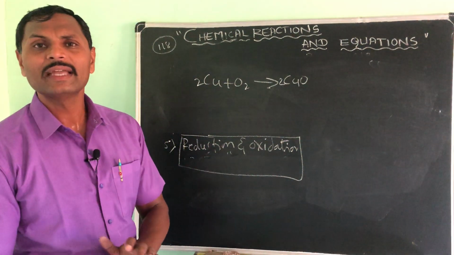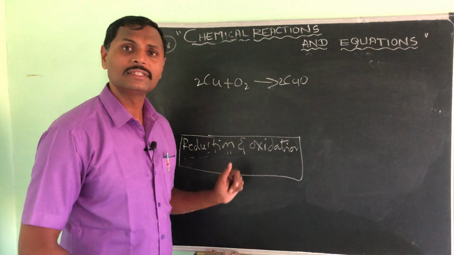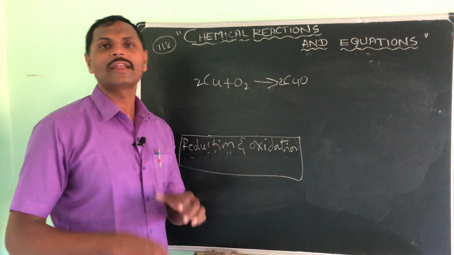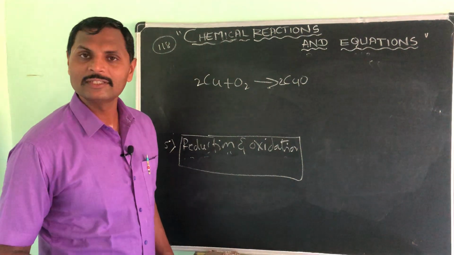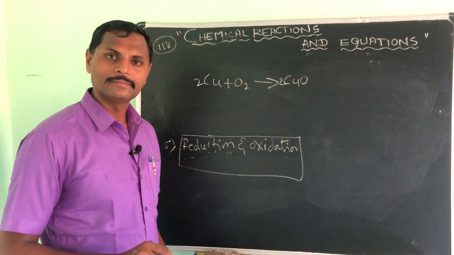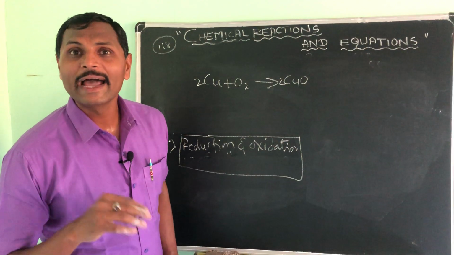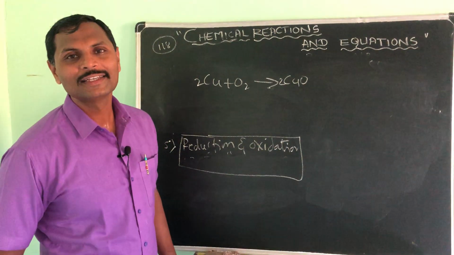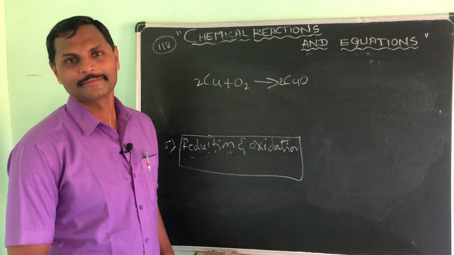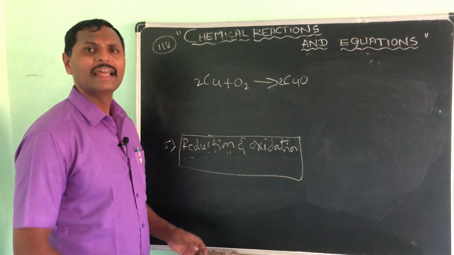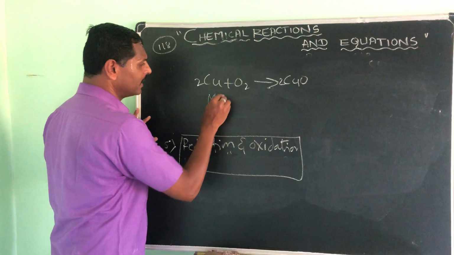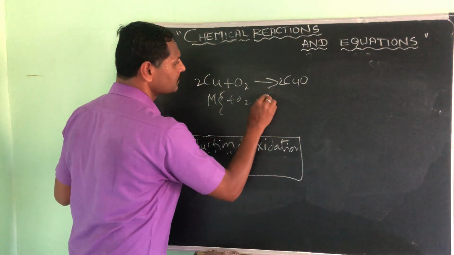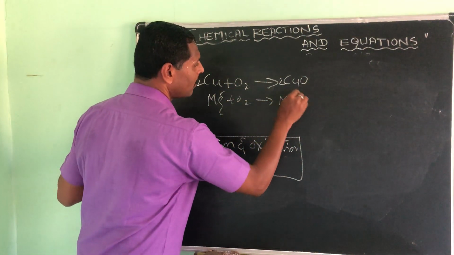From the olden days, this is the definition we have been using: adding oxygen is called oxidation, or removal of hydrogen is called oxidation, or removal of electron is also called oxidation. Understood? So what is oxidation? Adding the oxygen, simple. Suppose I add an oxygen to it, that is oxidation.